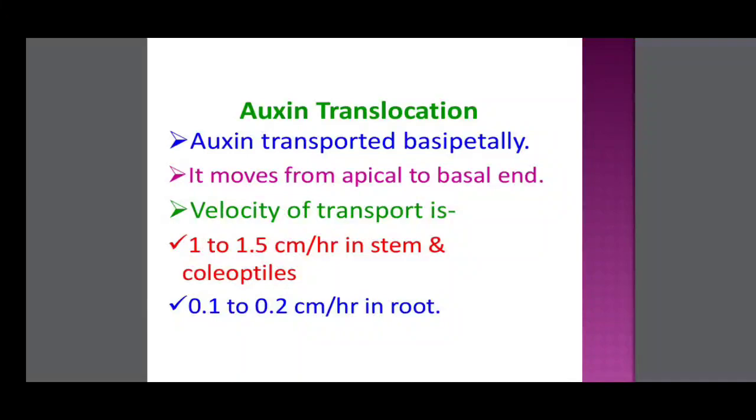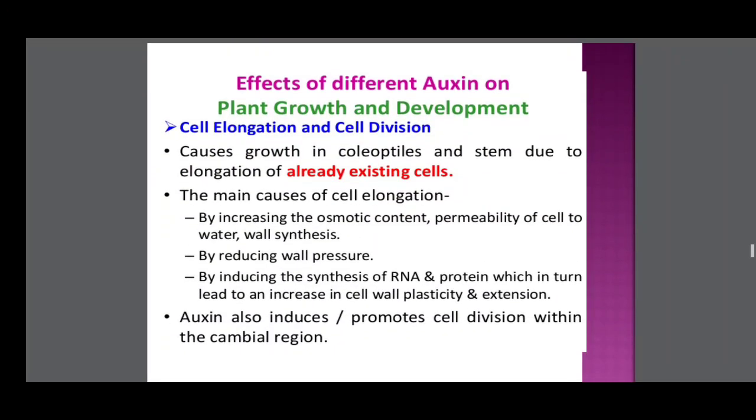Auxin is transported basipetally. It moves from the apical to the basal end, because auxin is produced at the apical meristem and transported basipetally. Velocity of transport is 1 to 1.7 centimeter per hour in stem and coleoptile, and 0.1 to 0.2 centimeter per hour in root. So it is very slow in root, and faster in stem.